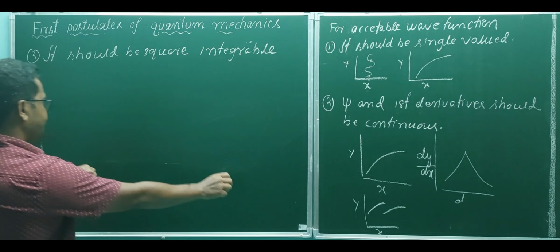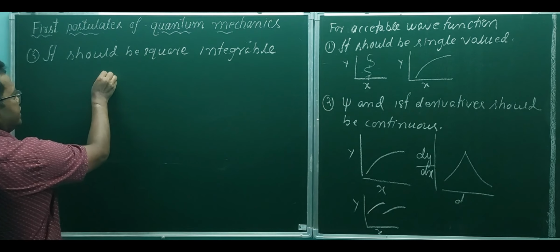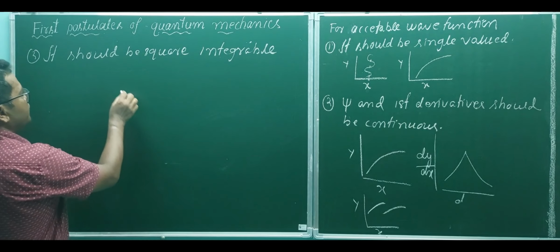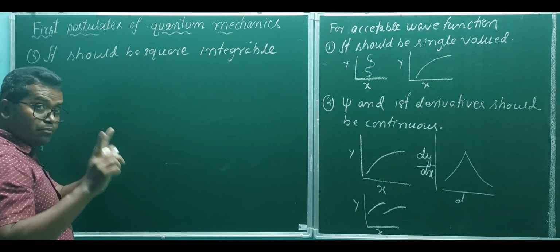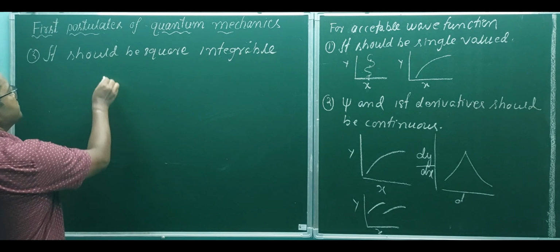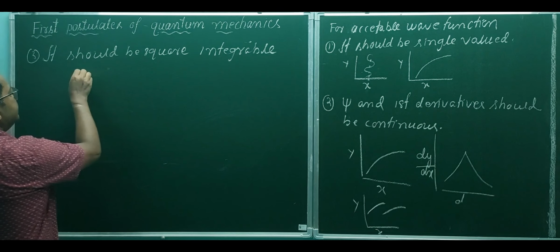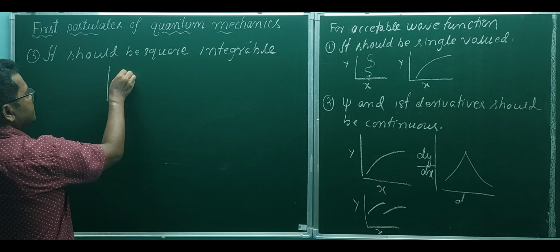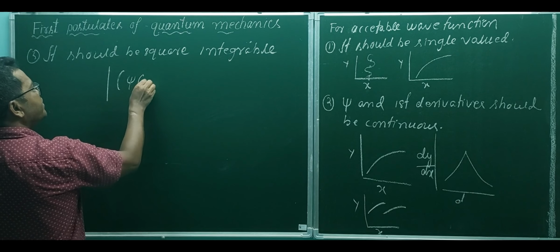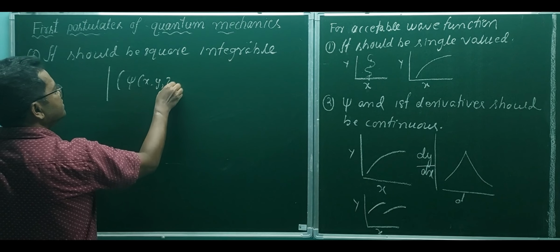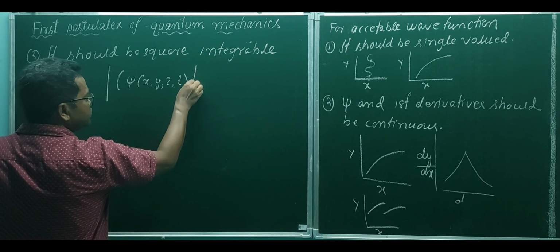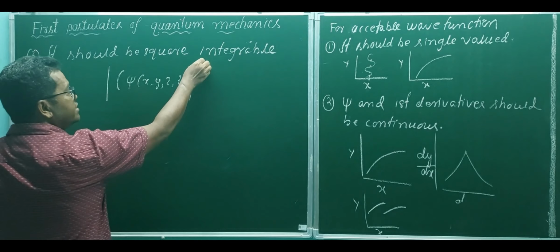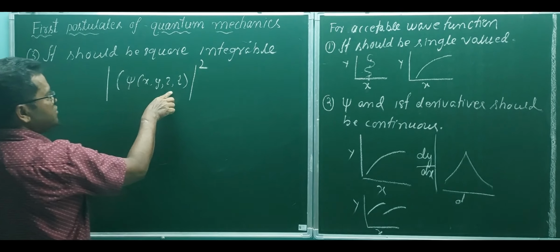That is, integration of the square of the absolute value of psi(x, y, z, t). This is the absolute value of psi.